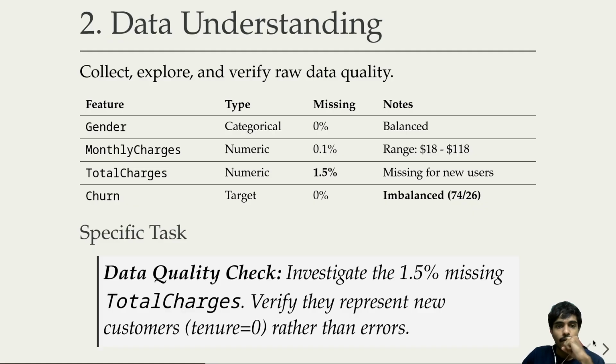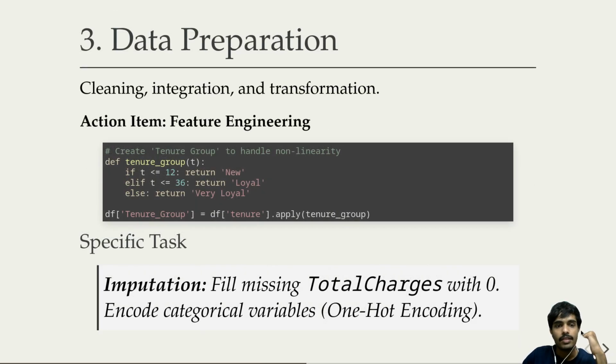The next phase of CRISP-DM is data preparation. This is where the heavy lifting happens, right? First we fix the missing data by filling it with zeros. Second, we do feature engineering, right? We pick the features of our data which are very useful to us, and we throw away the other features which are not that useful to us.